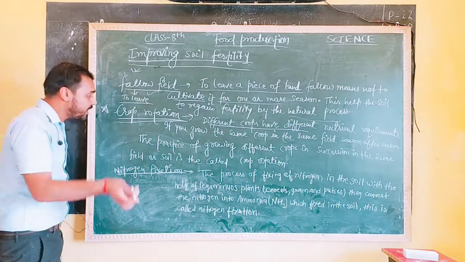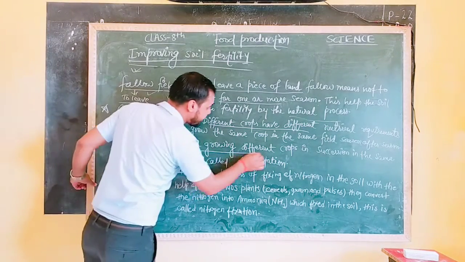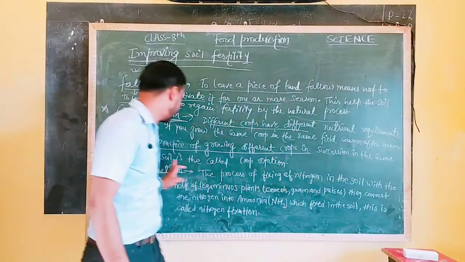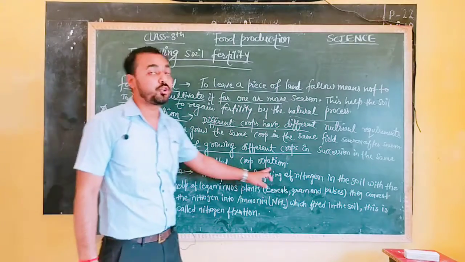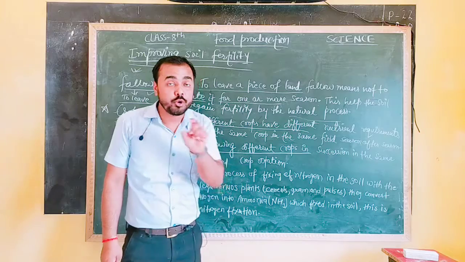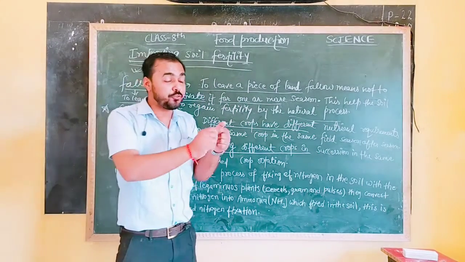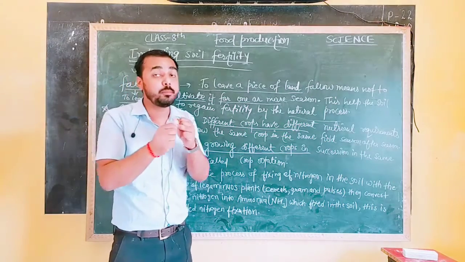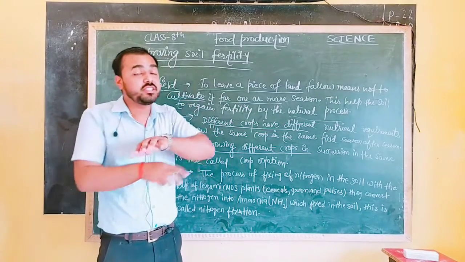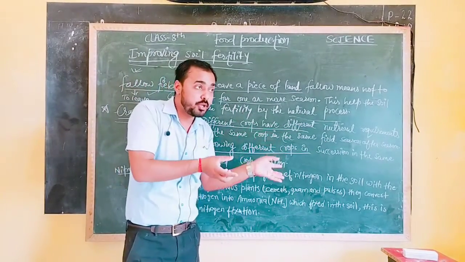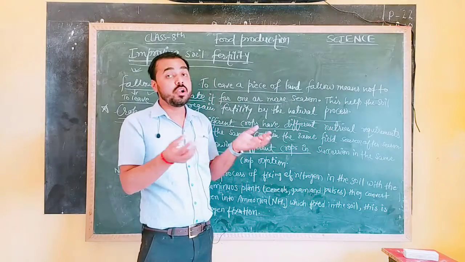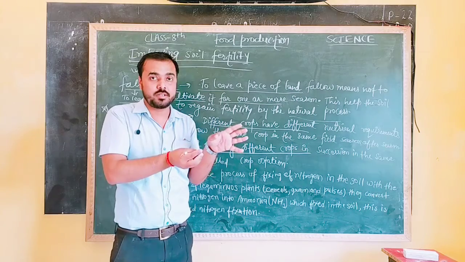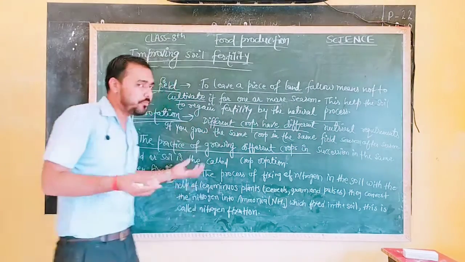Got it? So here I have written: the practice of growing different crops in succession in the same field or soil is called crop rotation. Crop rotation means rotation of crops. Rotation means if once you have grown a rabi crop, another time grow a kharif crop, another time grow pulses, another time grow cereals. Different kinds of crops must be grown in the field so that all kinds of nutrients required by the soil can be managed, and in this condition the soil will be fertile.